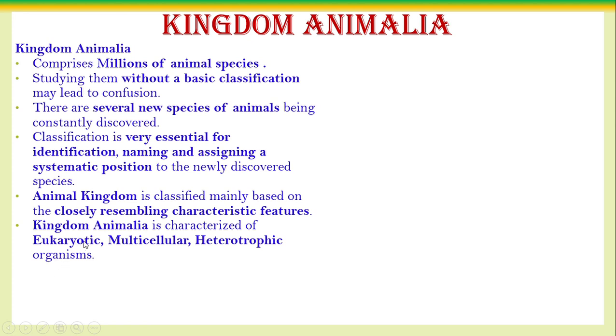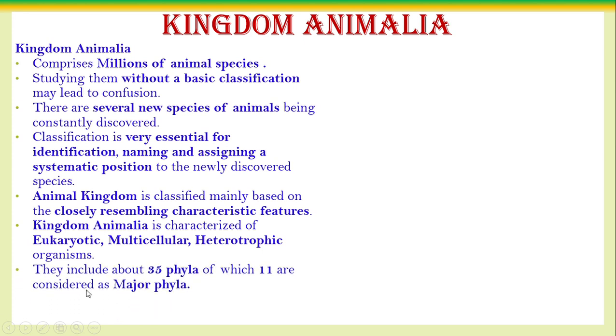Eukaryotic means well-defined nucleus, multicellular and heterotrophic, because organisms that are autotrophic belong to the plant kingdom. The animals cannot prepare their own food. They depend upon other organisms for getting food material from the environment, so they are heterotrophic and multicellular, and also eukaryotic. Well-developed nucleus is there. So these are the main basic characters of the kingdom Animalia, and the kingdom Animalia includes nearly 35